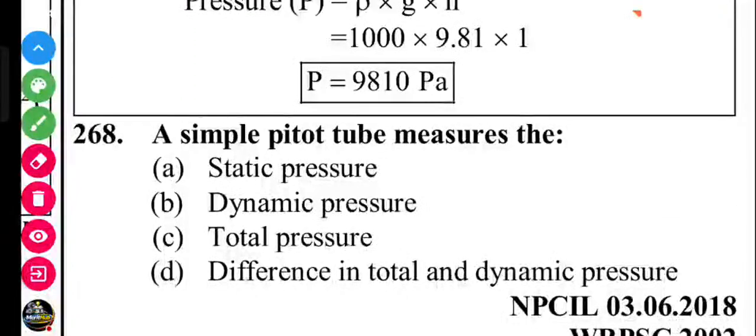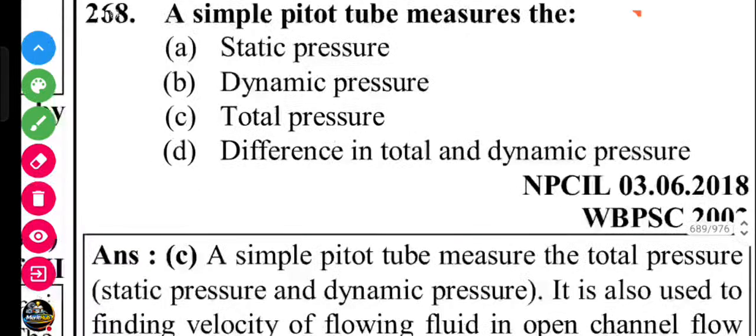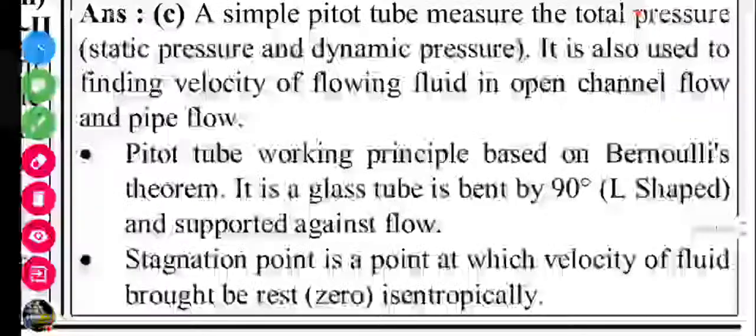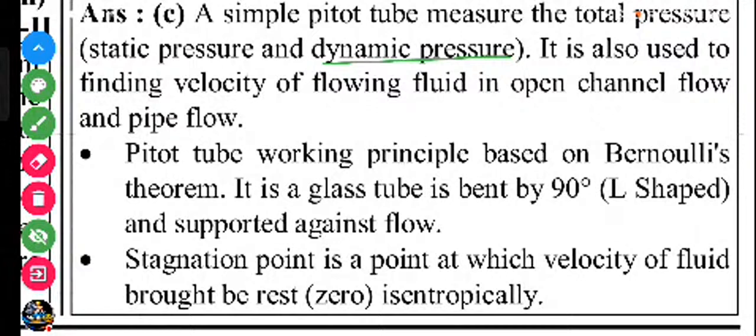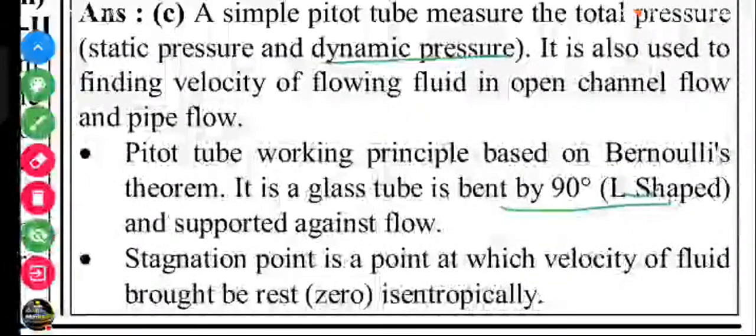Next question. A simple pitot tube measures the static pressure, dynamic pressure, total pressure, or difference in total and dynamic pressure. It measures the total pressure. It is also used for finding the flow velocity in open channel flow and pipe flow. Pitot tube works on the principle of Bernoulli's theorem. It is a glass tube bent at 90 degrees in an L shape and supported against the flow. Stagnation point is a point at which the velocity of the fluid is brought to rest isentropically.